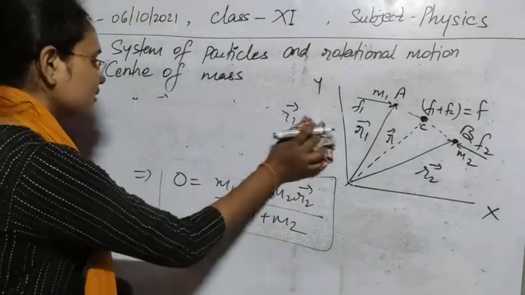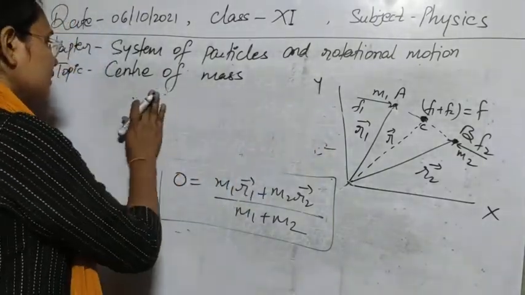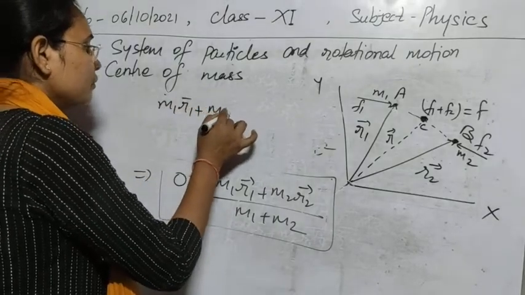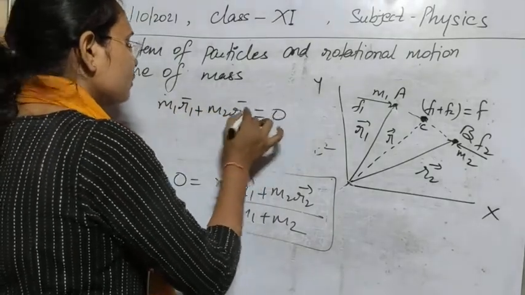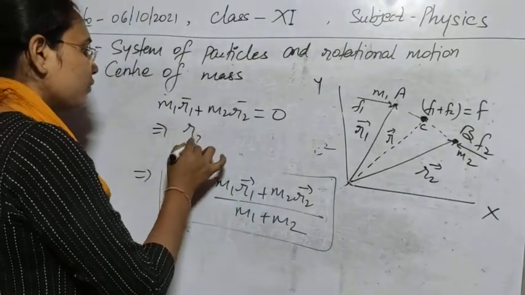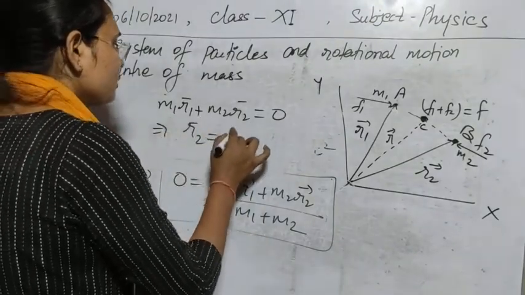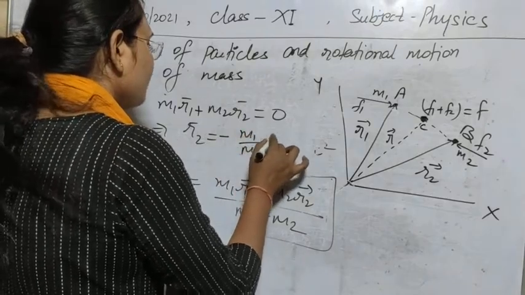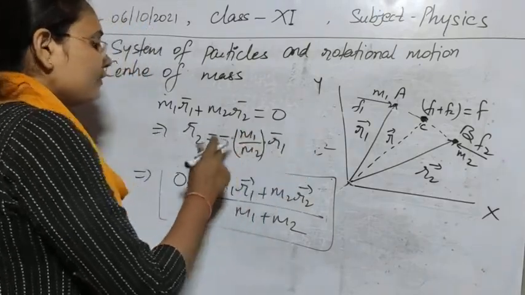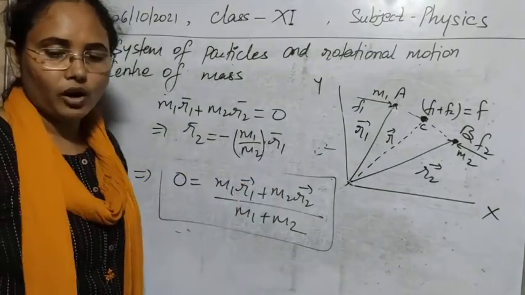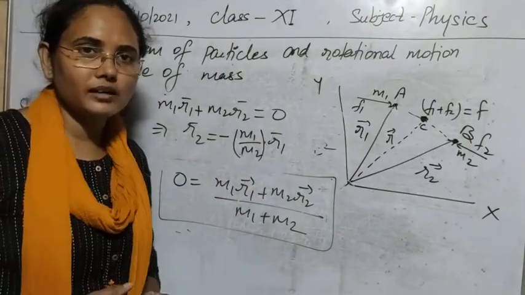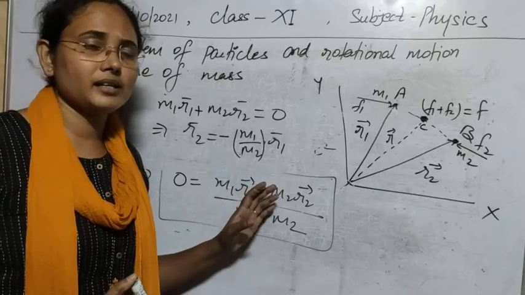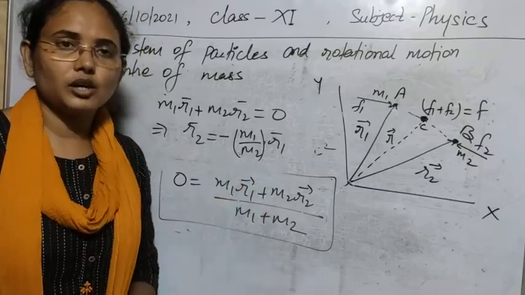So if you calculate r2 from here, that will be minus m1 upon m2 into r1. So if the first mass is on the left side or in the positive direction, then the second one will obviously be in the negative direction. That's why we get the center of mass at the origin.